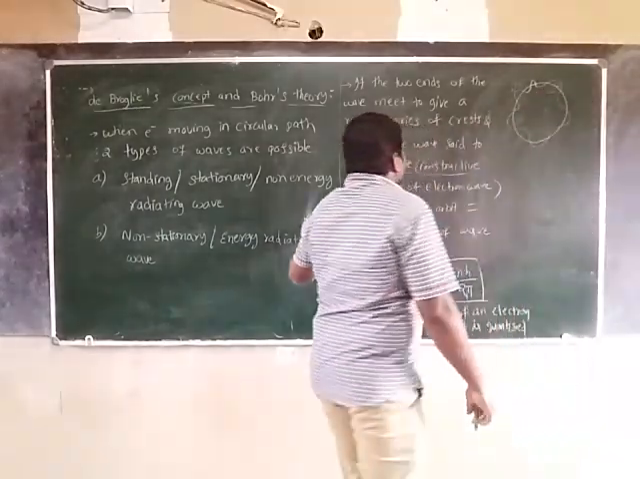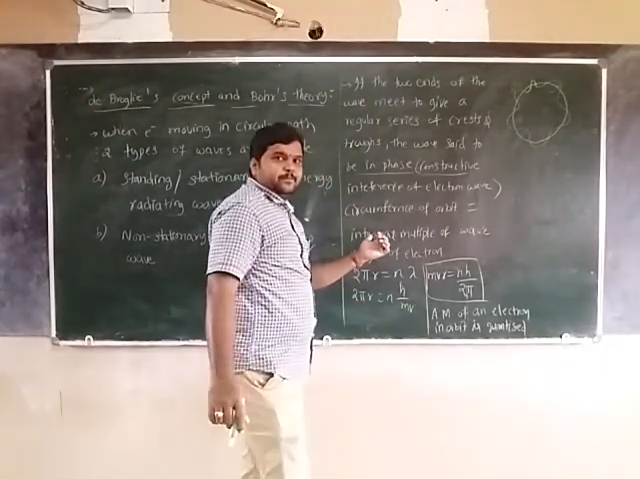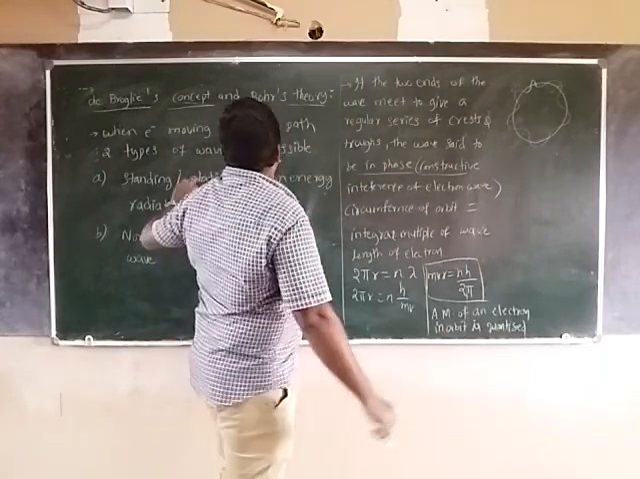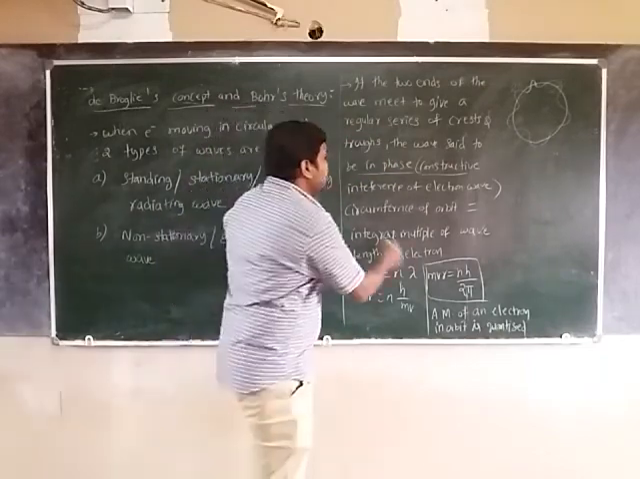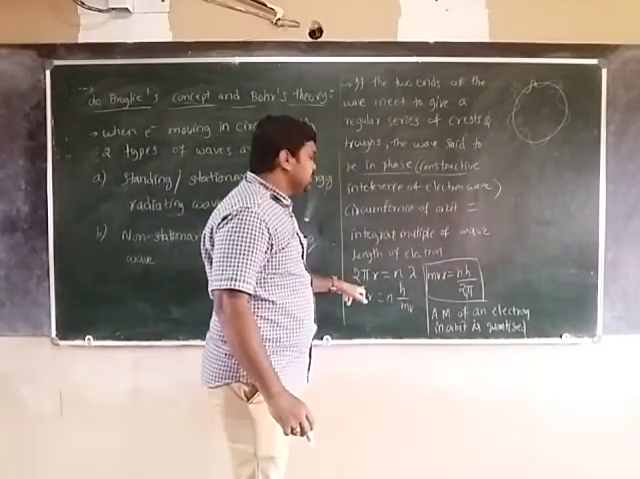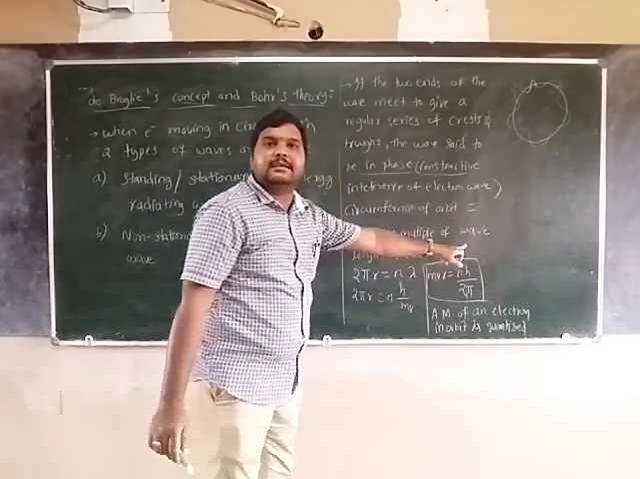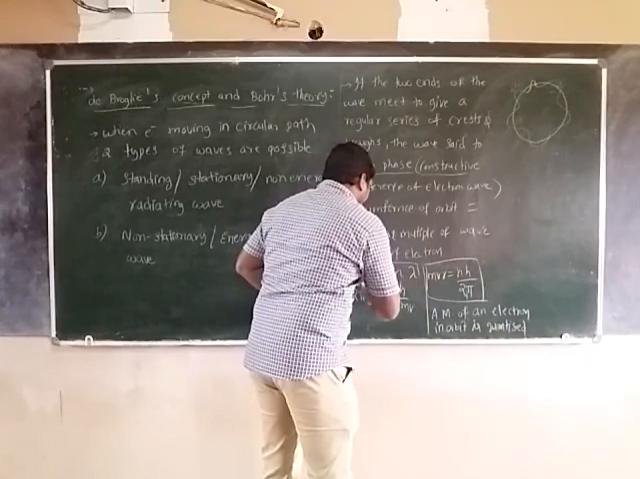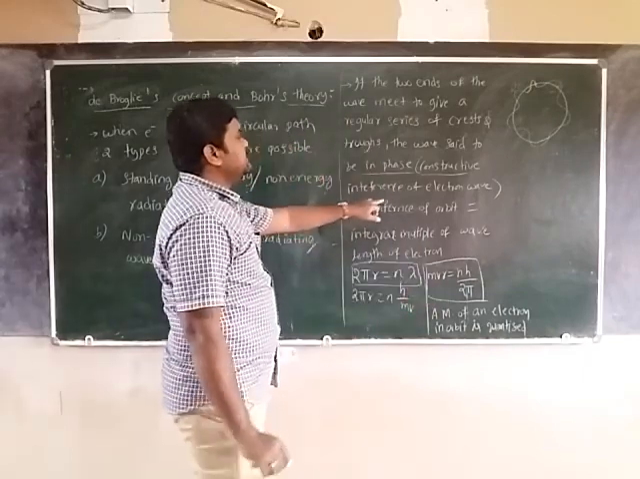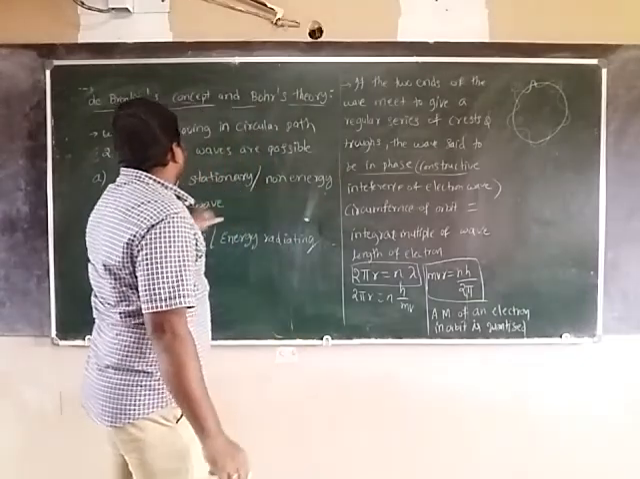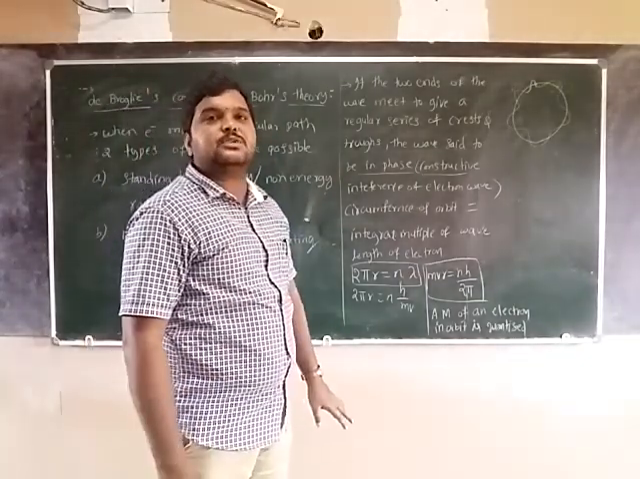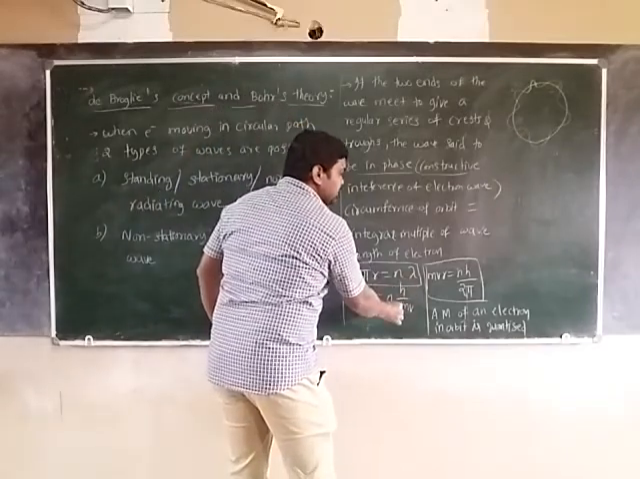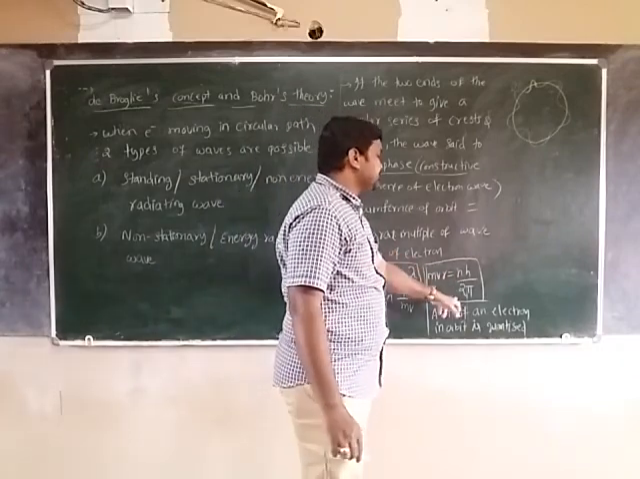When is it possible that the two ends of the wave meet together to form a non-energy radiating wave? When the circumference of the orbit, that is 2πr, is equal to an integral multiple of wavelength, that is a whole number, then only constructive interference takes place, and that leads to the non-energy radiating wave. Suppose 2πr = nλ, with λ = h/mv. So mvr = nh/2π we can write.